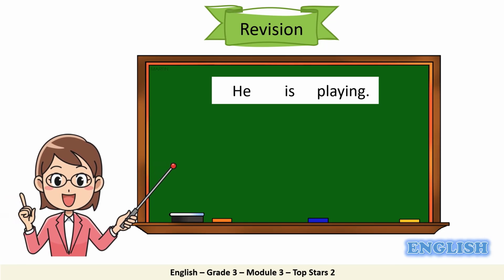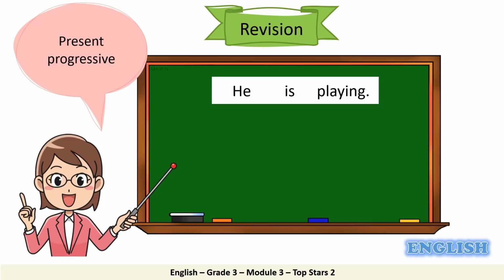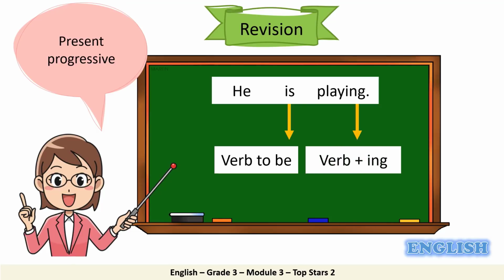Now, let's look at this example from the previous lesson. He is playing. Can you tell me, what is the form of the sentence? Very well. The sentence is in the present progressive form. Take a look at the verb is. This is the auxiliary form of the verb to be, and it is followed by the verb playing, which is a verb in the ing form.